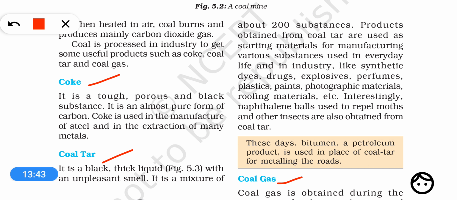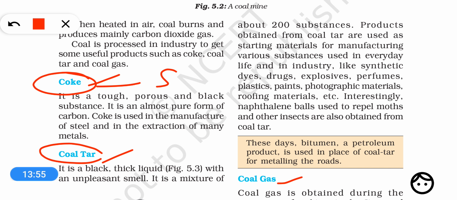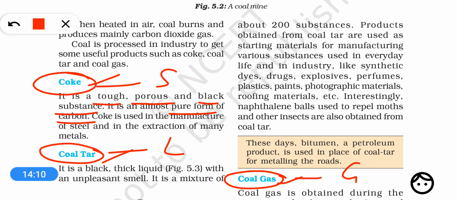And the coal is heated up to 1000 degrees Celsius, at a very high temperature, and then the coal is converted into three different substances. One is coke, which is a solid, another is coal tar, which is a liquid, and then coal gas, which is a gas. So what is coke? Coke is a very tough, porous and black substance, and it is almost a pure form of carbon.